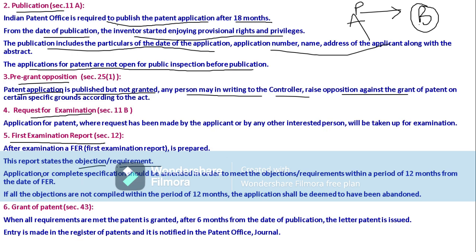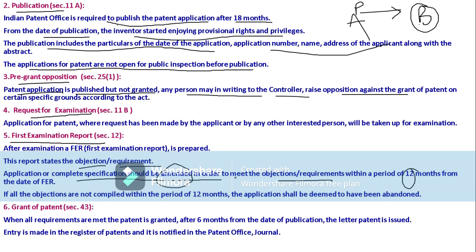Likewise, the application or complete specification should be amended in order to meet the objections. If objections are raised in the first examination report, and those objections can be cleared by amending, that person may go for amendment within a period of 12 months and clear the objections.